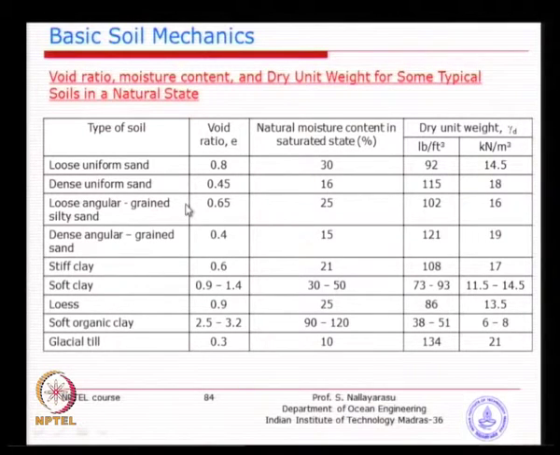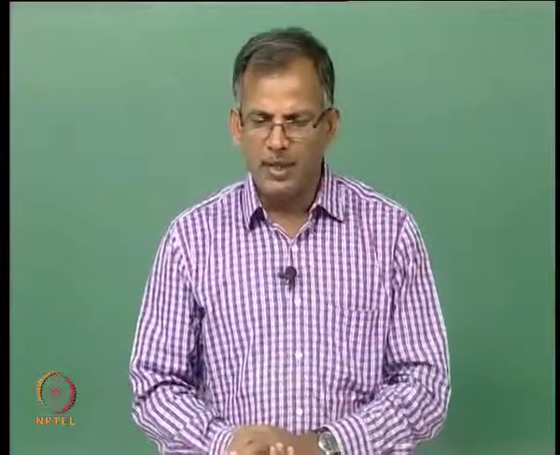Just to give you an idea what kind of numbers we are looking at. For example, if you look at a loose sand, void ratio is as much as 0.8, and if you look at stiff clay and soft clay, you can see the parameters also nearly 1.4. Moisture content is very useful, because when you do not have data and you have a description, say loose sand, and want to find out the property, you search for several places. This type of collected information will be very useful.